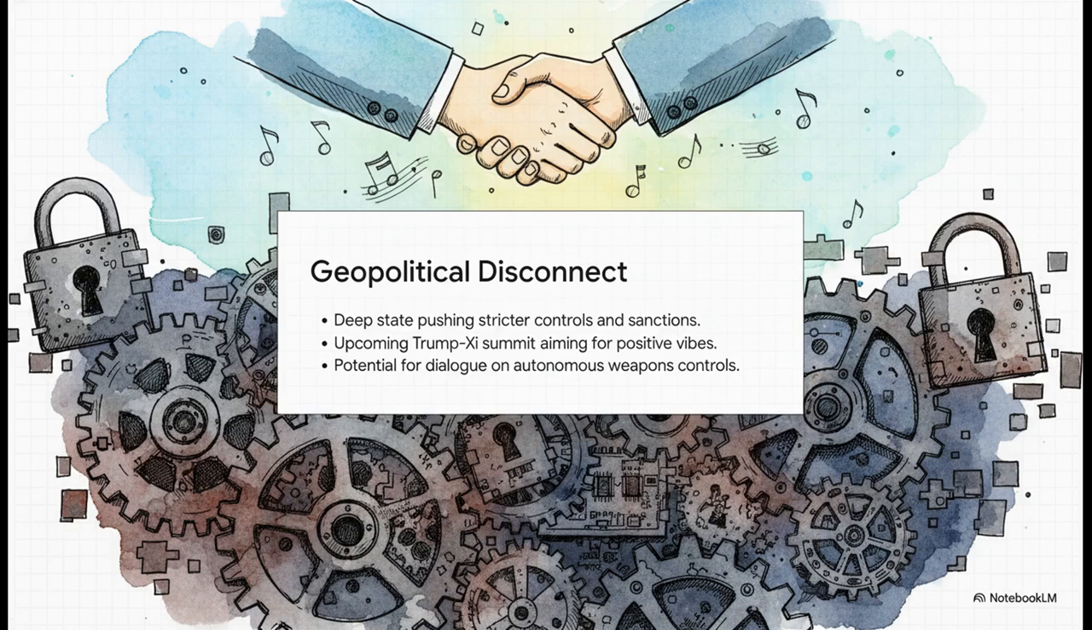Yet, up on the public stage, we've got this high-stakes diplomatic summit coming up between Donald Trump and Xi Jinping. And the stated goal there? Positive mood music and deal-making. It's wild. But if that summit actually goes well, it could potentially pave the way for a renewed, absolute must-have strategic dialogue specifically focused on controlling these autonomous weapons.